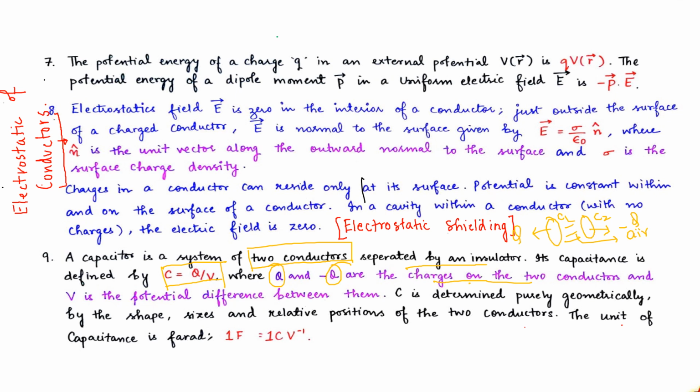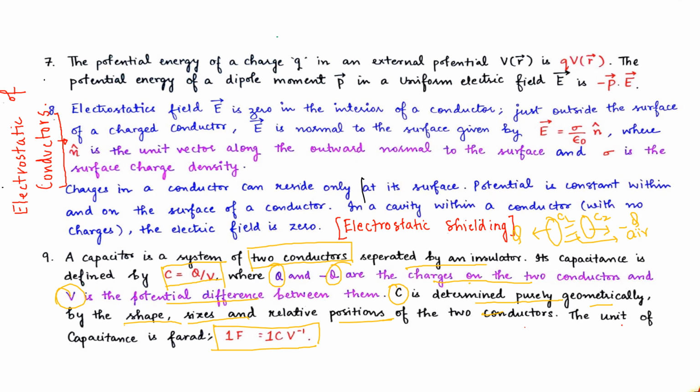So the charges on conductor 1 and conductor 2 should have equal magnitude, but there can be a difference in the polarity of the charges, okay? Now V is the potential difference between the two conductors C1 and C2. Capacitance C is defined purely on the basis of geometry, that is shape, size and relative position of the two conductors. The unit of capacitance is the farad. Farad is given as coulomb per volt.